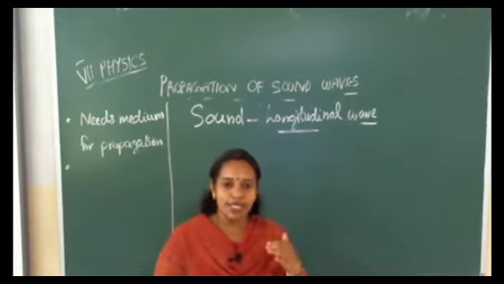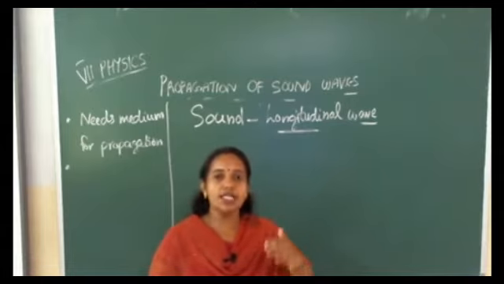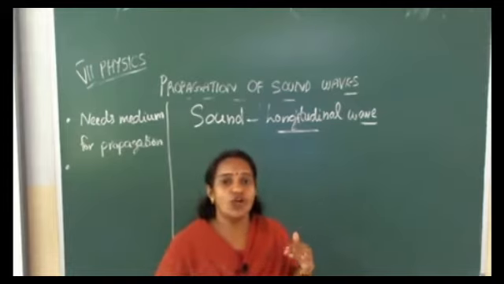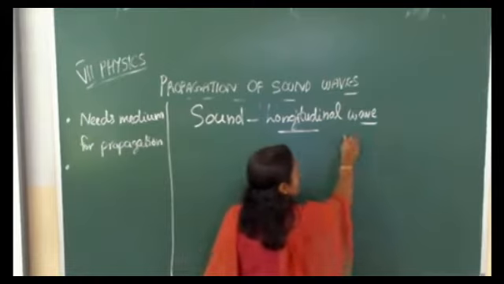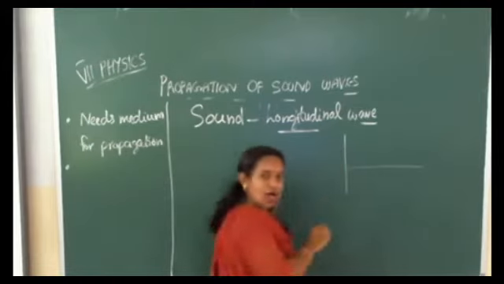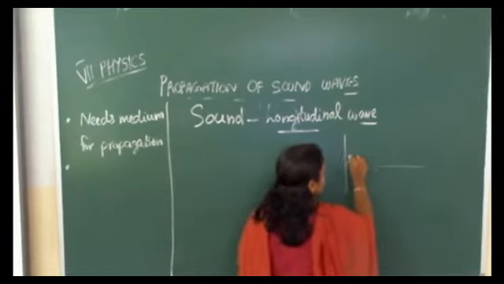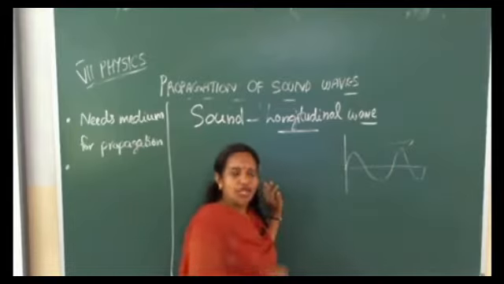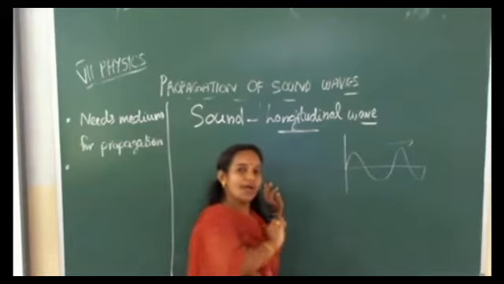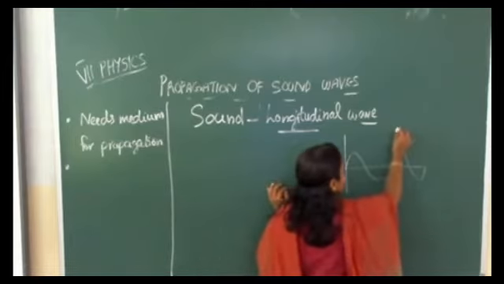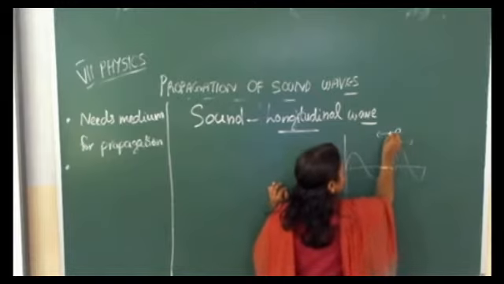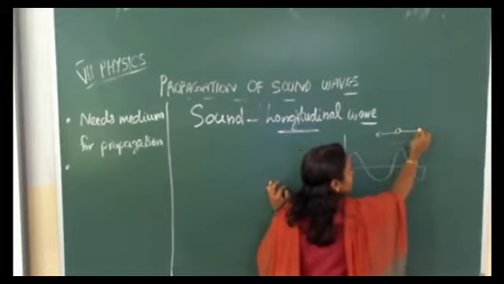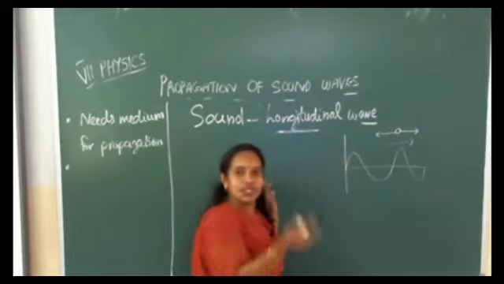Longitudinal wave means in that the particle vibrates in the same direction of propagation of wave. Suppose the sound is propagating in this direction, the particle also will vibrate in the same direction, means the particle will move to this side first, then come back to its original position and also go to another side.